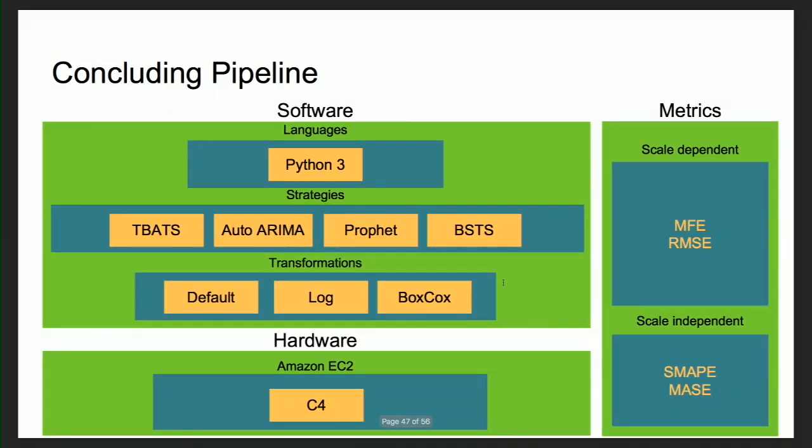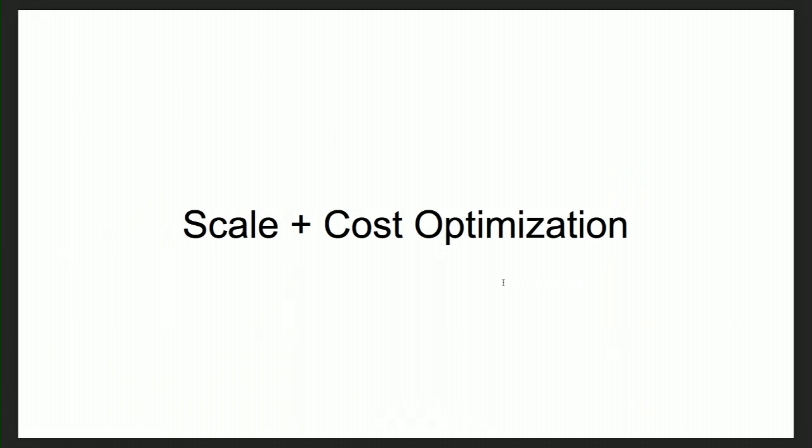So we went ahead and kept BSTS as one of our strategies. And this is what became our concluding pipeline. The second part is optimizing for scale and cost, which will be covered by Jonathan Stacks.